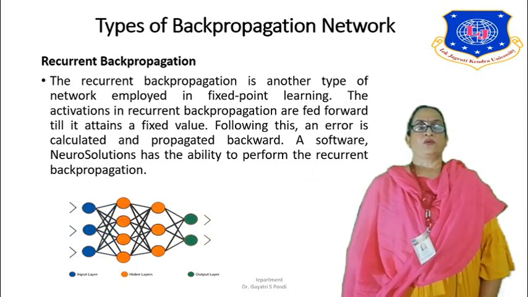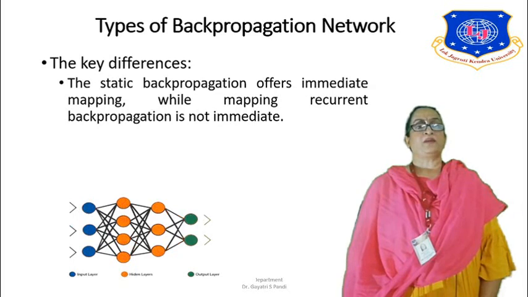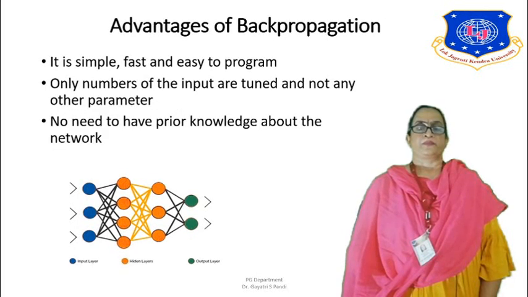NeuroSolutions is a software which performs the recurrent backpropagation. There is a basic difference between them. The key difference is that static backpropagation offers immediate mapping, while recurrent backpropagation is not very immediate.